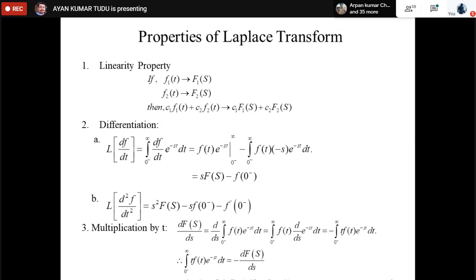Not minus 2, it is coming out to be 2 by (s plus a) whole cube. Just check it, I may be wrong also, that's not an issue, but the answer should be 2 by (s plus a) whole cube. Just check it once again. Understood? So how the property of multiplication by t comes into play, I think you all can understand by now.